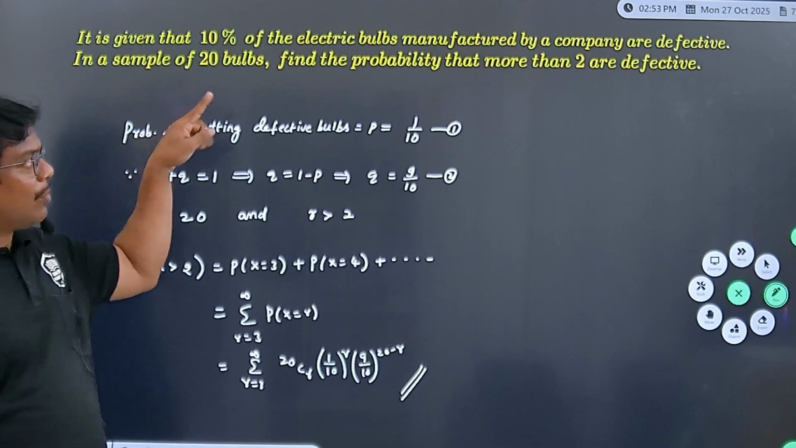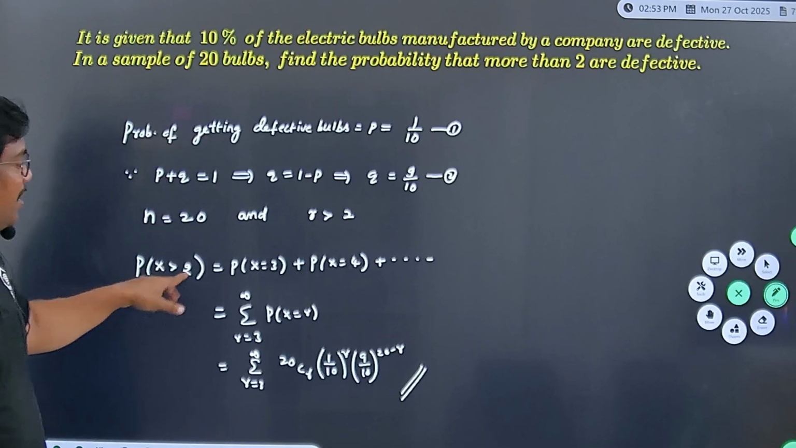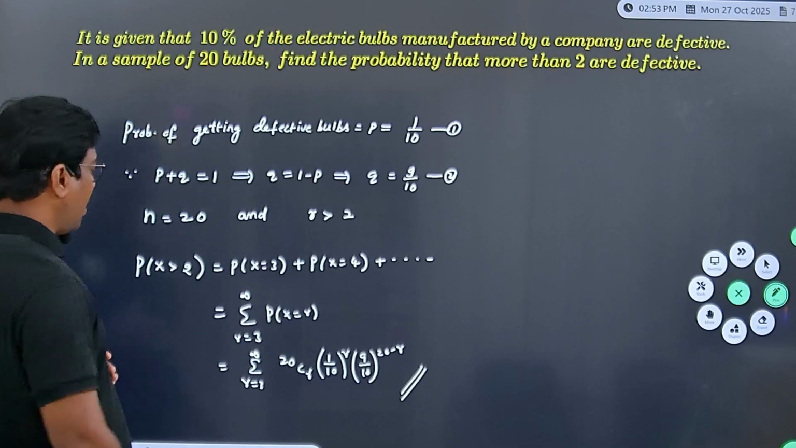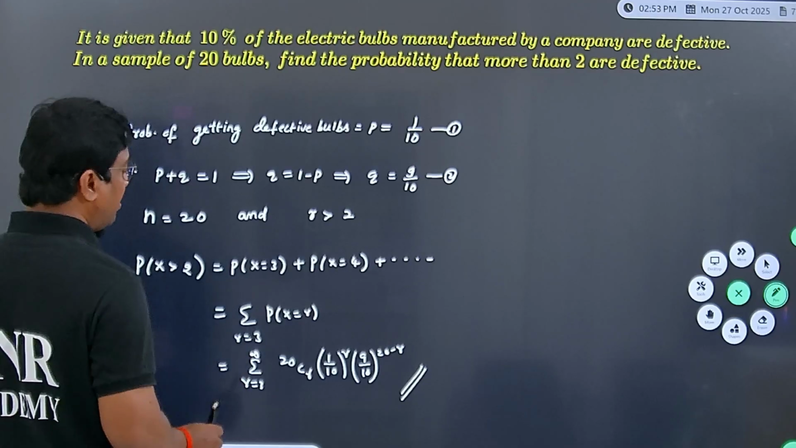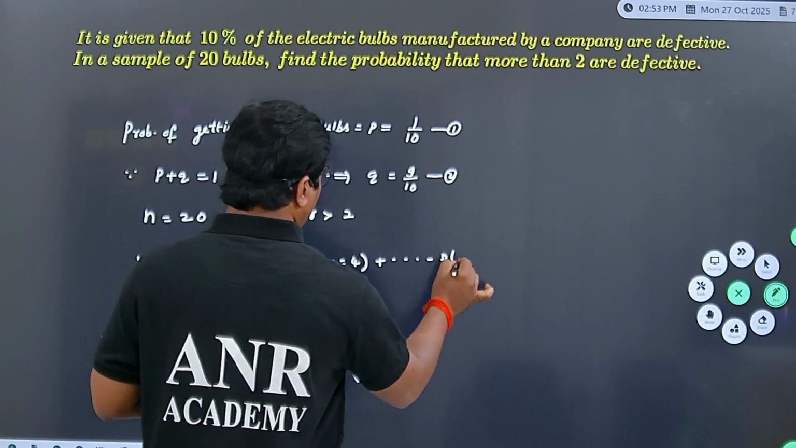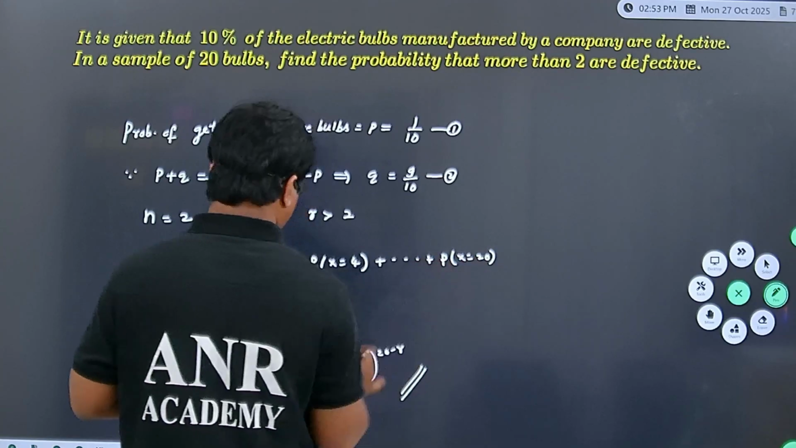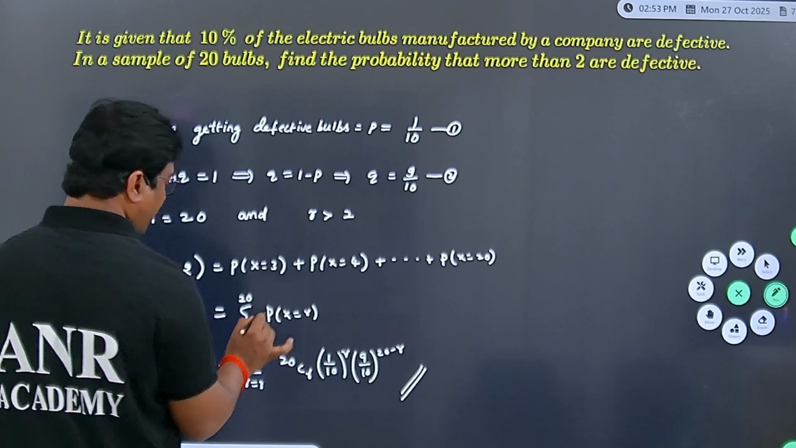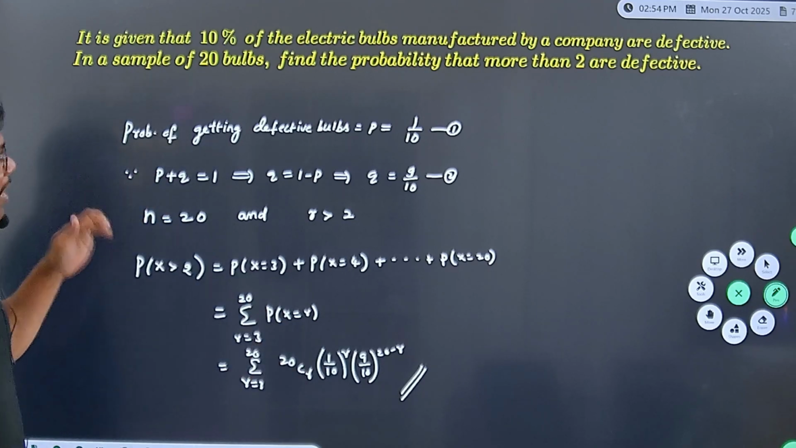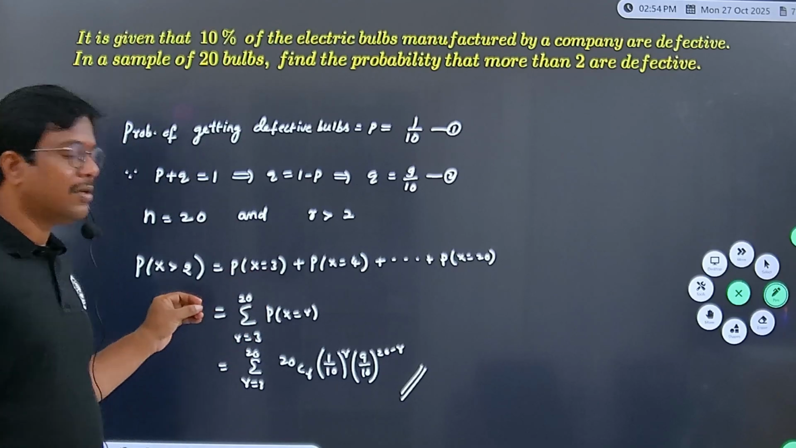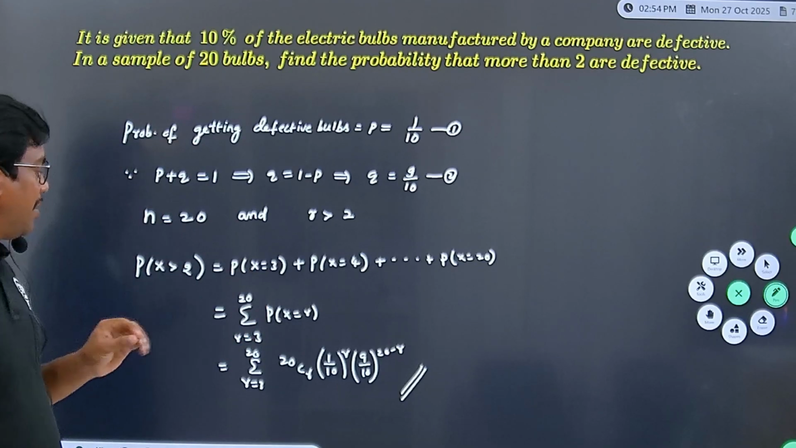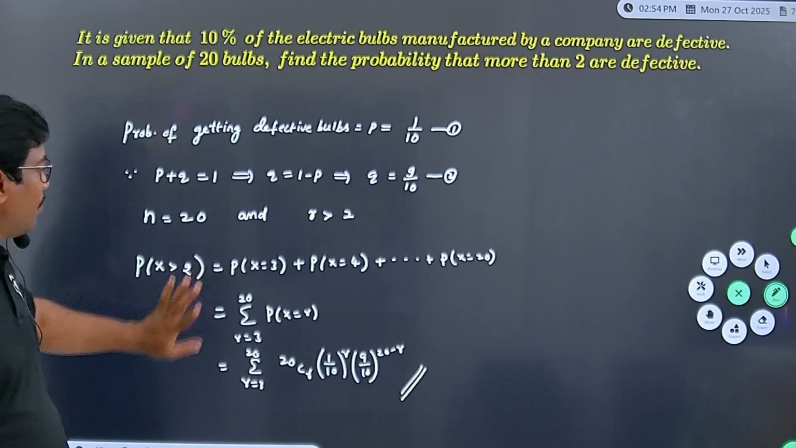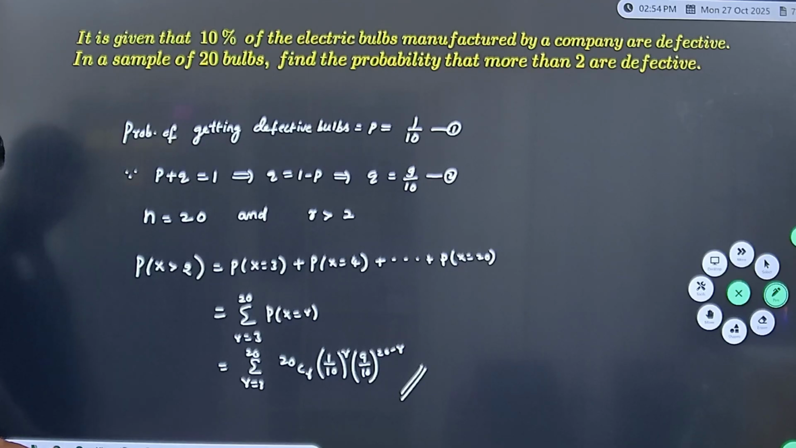Find the probability that more than 2 are defective. So more than 2 means it starts from 3, 4 and so on. Here you have only 20 bulbs, right? So up to 20 we need to select. So here it is not infinity, up to 20 only, remember. It is binomial distribution, no? So it is having limited values of r. Yes, there is no infinity, remember. Here it is up to 20 only. Let us move to the next one.